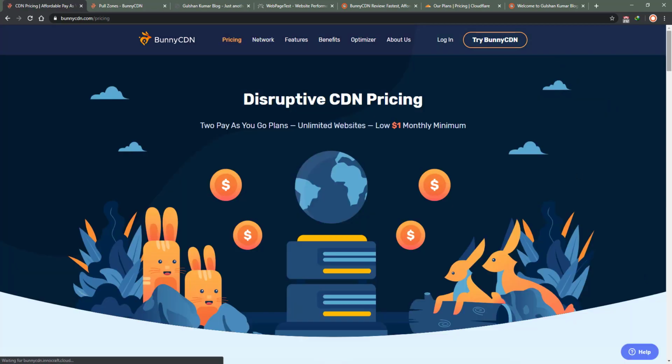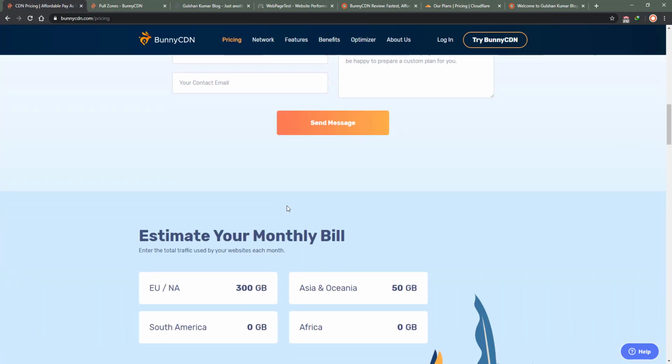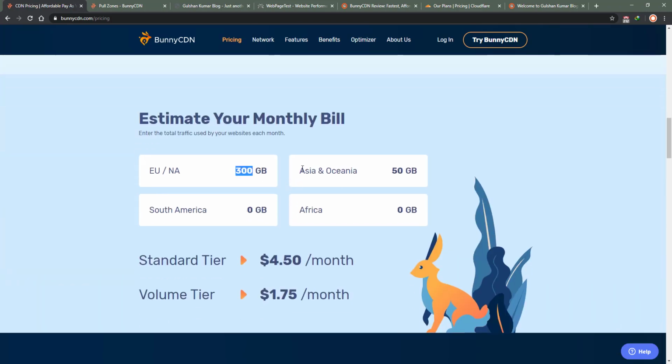And the cost is very decent, I think 0.03 per GB, which is nothing much. If you are going to serve 100 GB of bandwidth, you are going to be charged $3 per month, which is quite decent. If you have a small website with 10 GB traffic, $1 per month is the minimum charge of Bunny CDN. This is something to know.